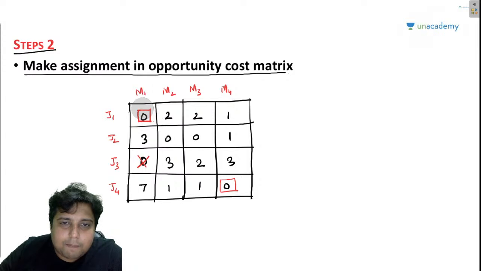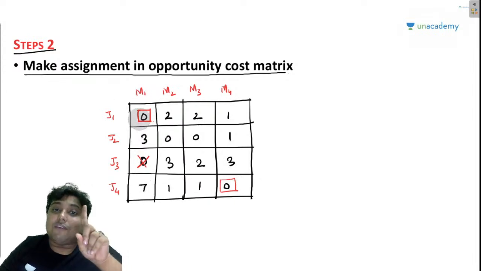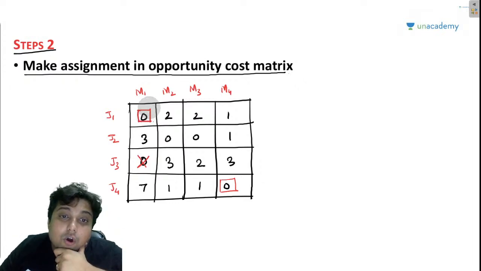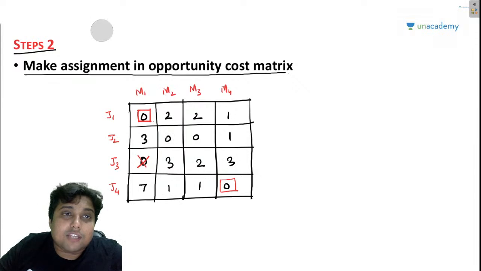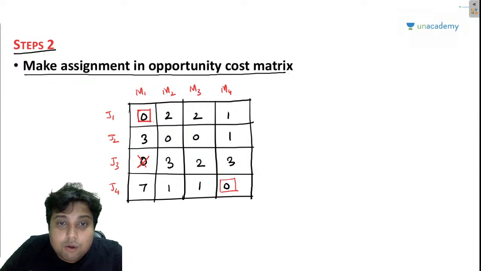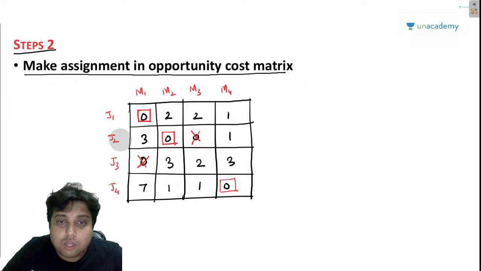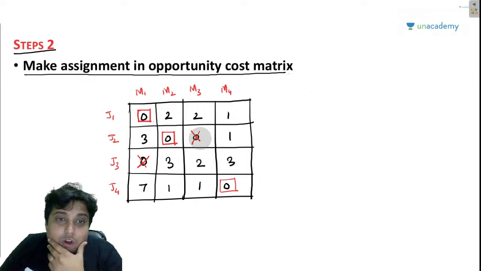So now, my friends, you are going to look at allocations with respect to columns. Check out the first column. Remember, every row and every column can have a maximum allocation of 1, not more than that. Here already an allocation is present in this column, so let us move on to the next column. There I see a 0. Let us allocate this 0 and chop off the 0 at the intersection. Why have I chopped off this 0? Because I have allocated job number 2 to machine 2. Now job 2 cannot be allocated to any other machine. That's why I chopped this 0.